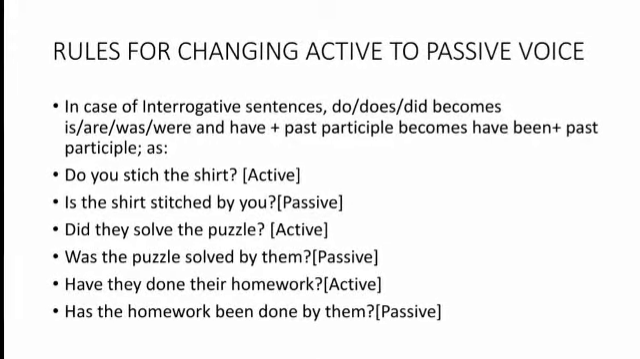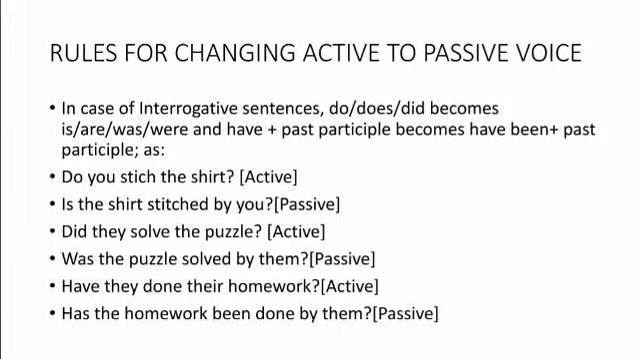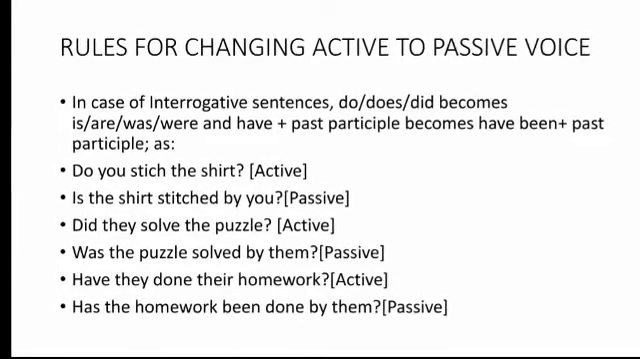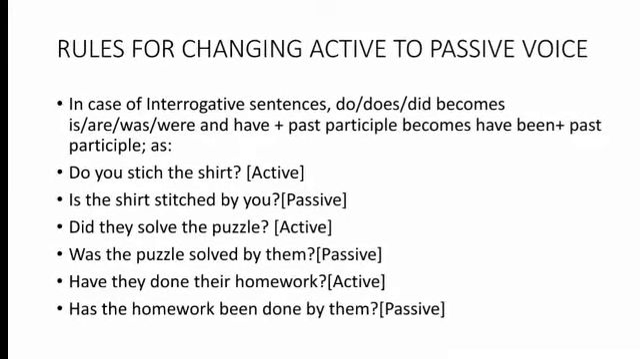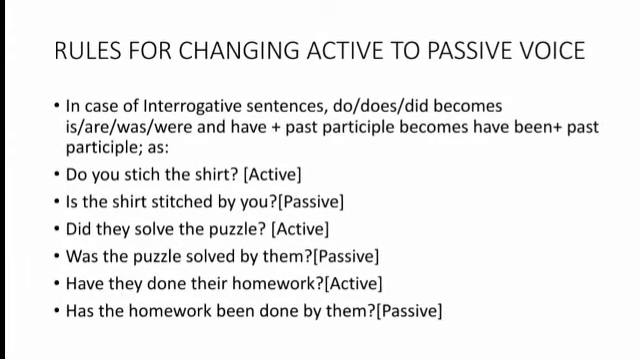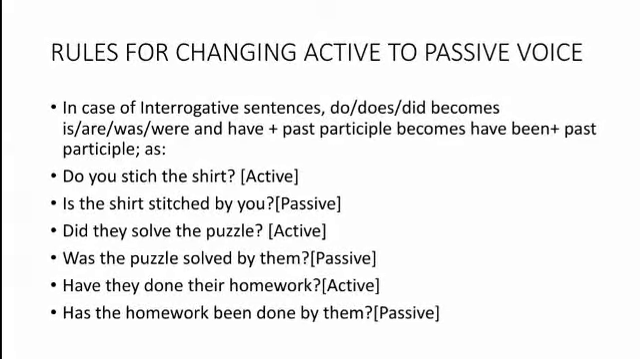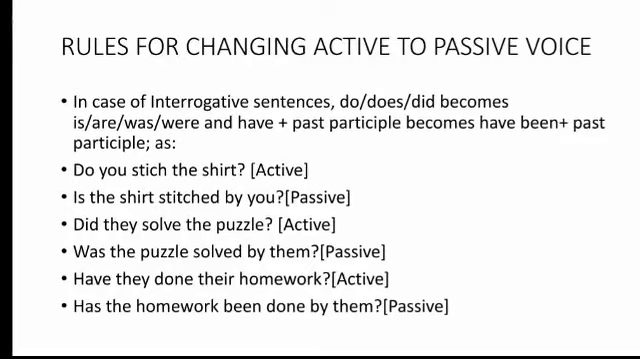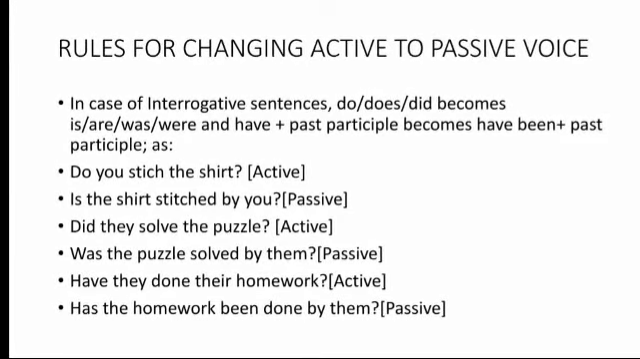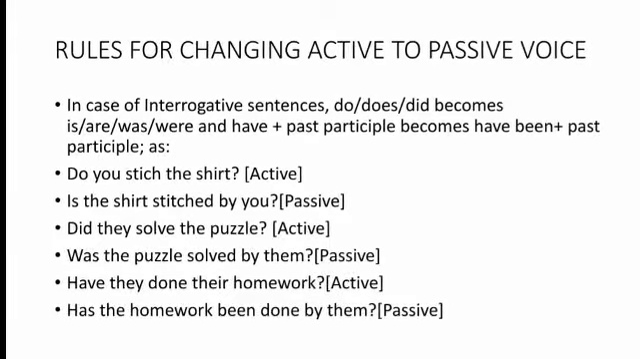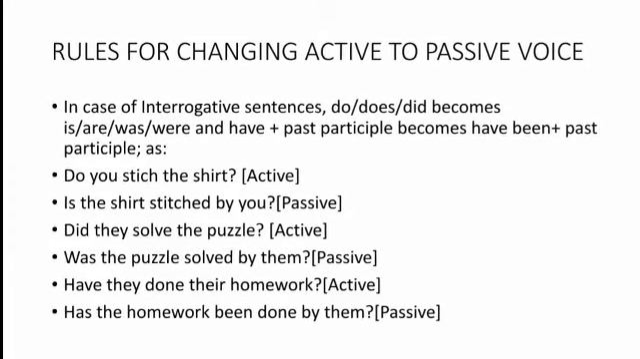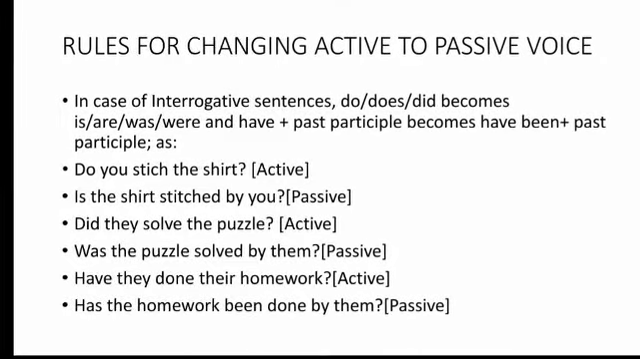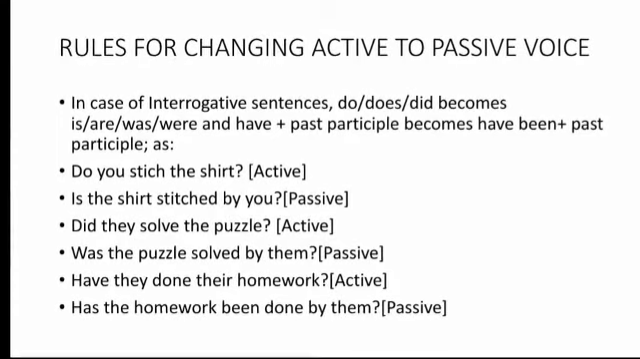For example, do you stitch the shirt? This sentence in the active voice begins with the auxiliary verb do. Do you stitch the shirt? When we change this sentence into passive voice: is the shirt stitched by you? Why do we use is at the beginning of the passive voice? Because the passive voice subject is the shirt, so we have used a singular verb.